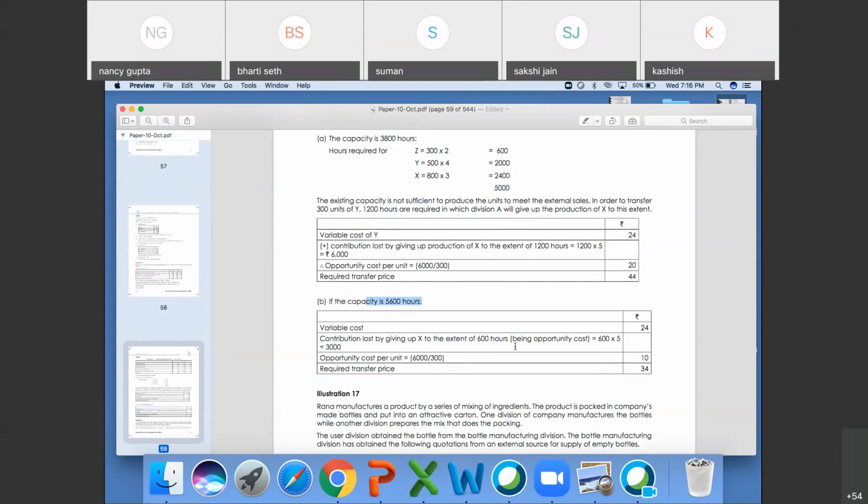So this 600 into 5, that is the opportunity cost of X. Nidhi, please mute yourself. This opportunity cost again will be 5 rupees, 3000. Here the opportunity cost is 6000.